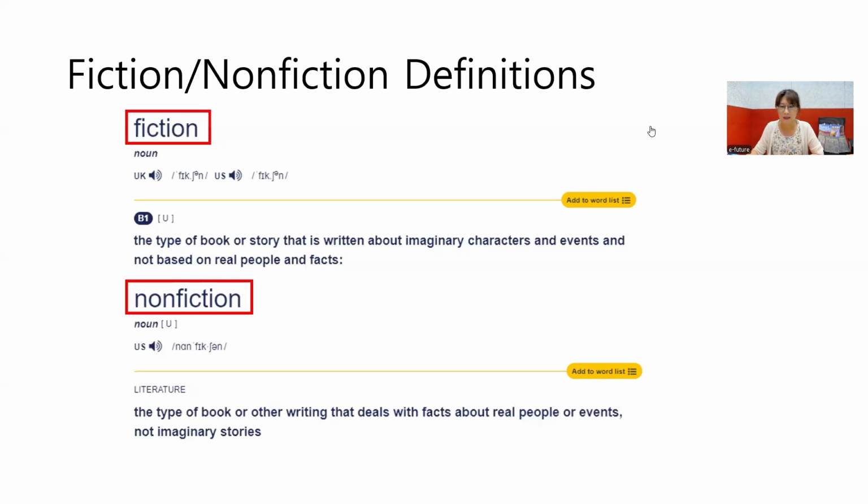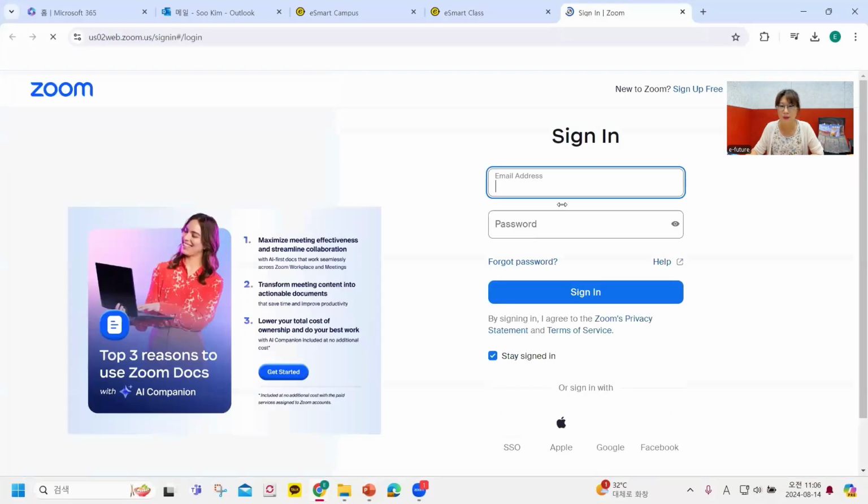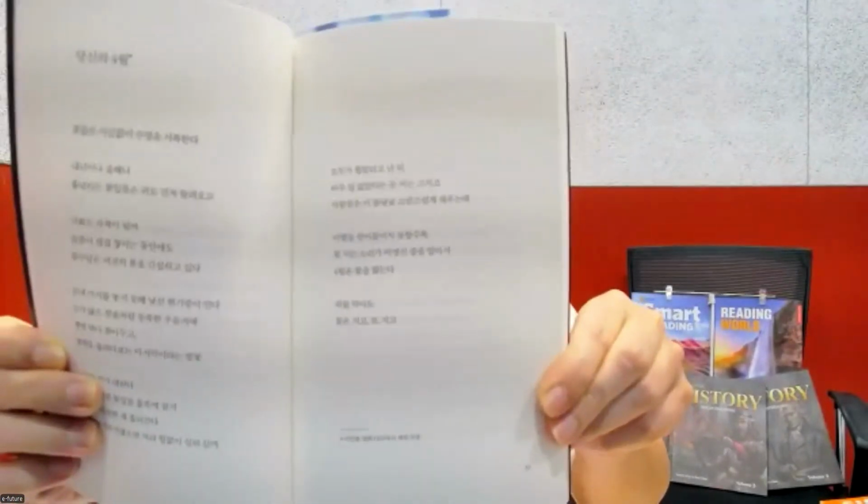Okay, and you write down the title of the book that you're reading now, right? Yeah, I'll show you what I'm reading now, actually. So this is the book I'm reading now. This is Korean poetry. My friend gave this to me as a present. Do you want to see some Korean writing? Yeah, do you see some Korean characters? Yes, this is what I'm reading now.